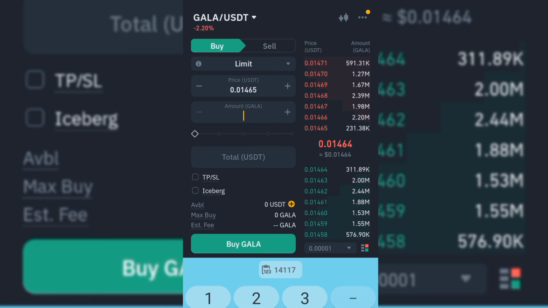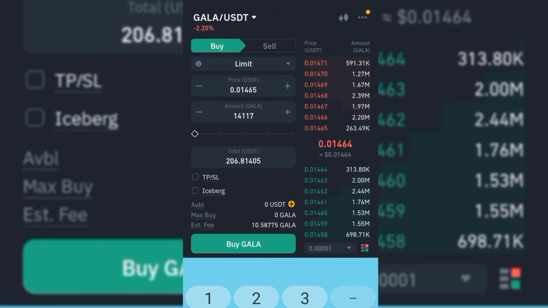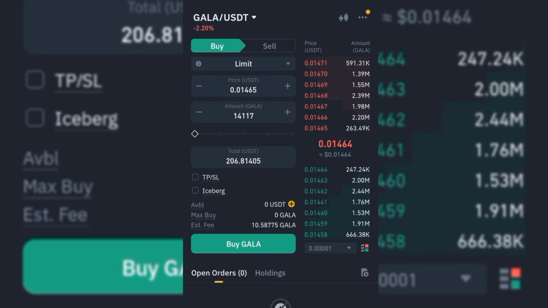Okay, so if I paste that Gala amount, you see that we still have about $6 in profit. So once you minus that 45 cents which they charge as fee, you still have about 6.35 profit.